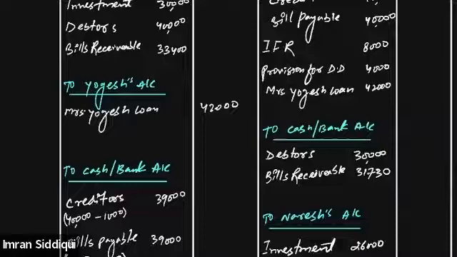That basically means that is a realizable value of the debtor. So we'll write that down here: bad debt recovered 15,000. Is it clear, everybody? Yes.